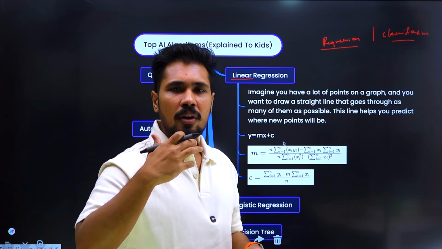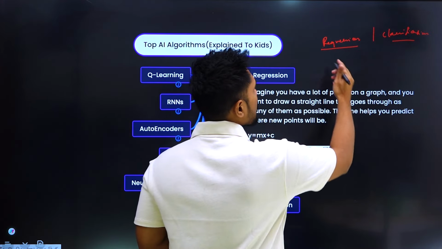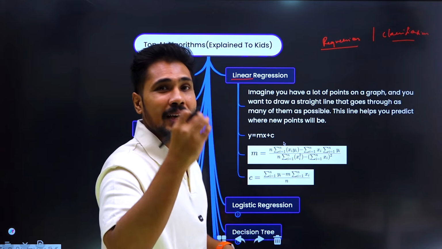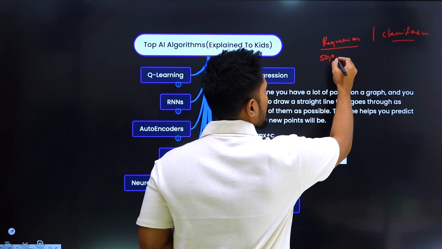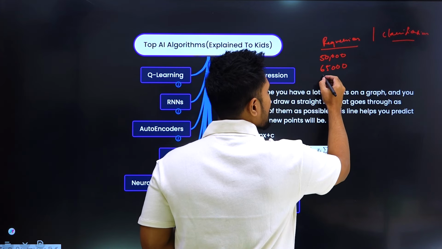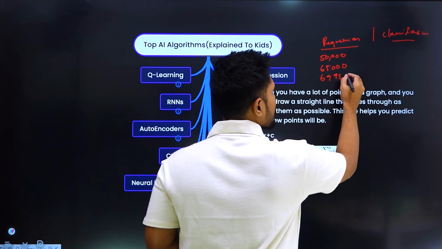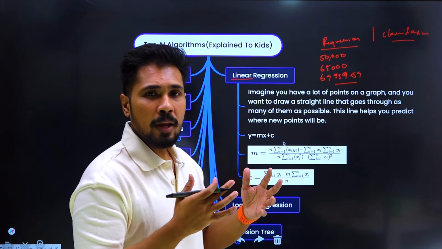In machine learning, we all know it's all about making an estimation about the future. If you are trying to predict anything, like, hey, what is your salary? My salary is 50,000, or my salary can be 65,000, or my salary can be 69,959.59, something. So now you are able to explain your data.